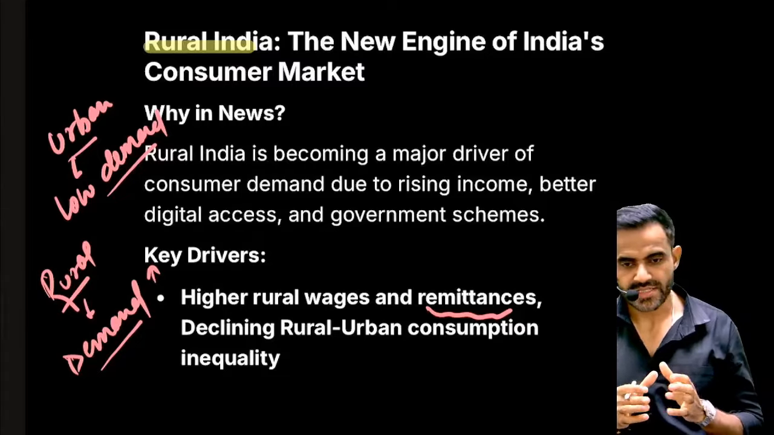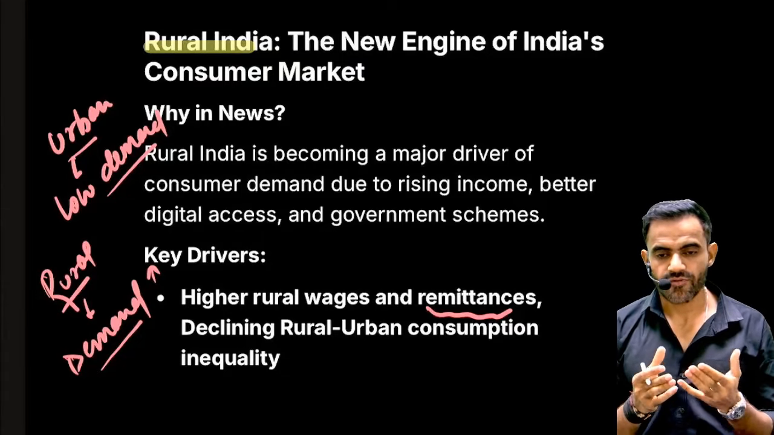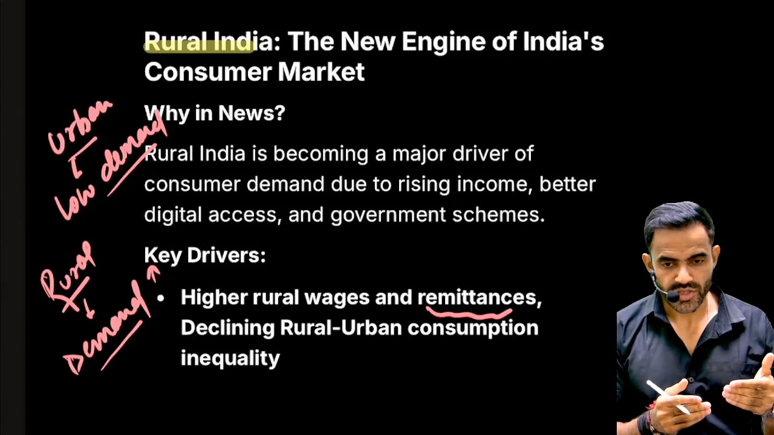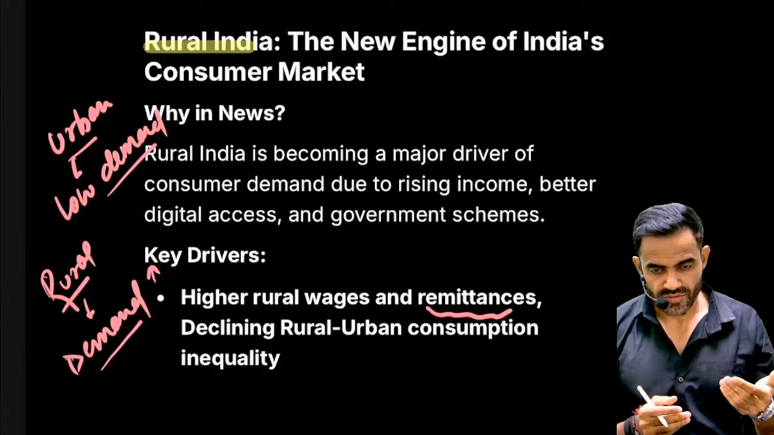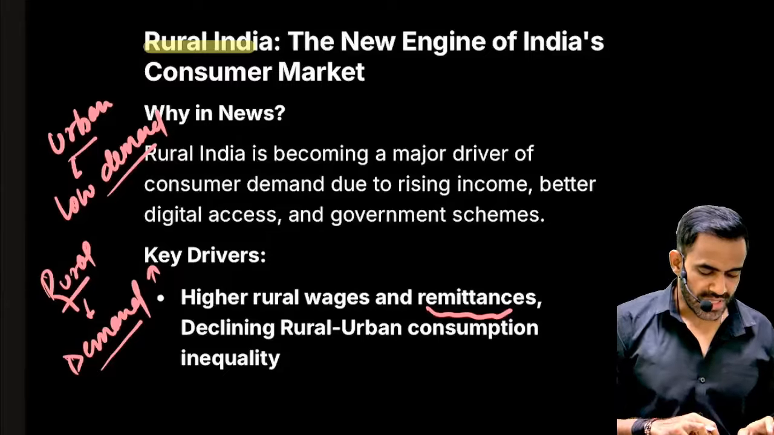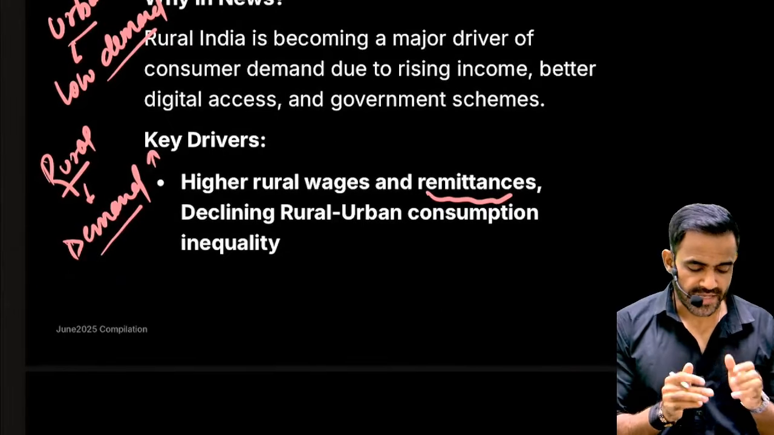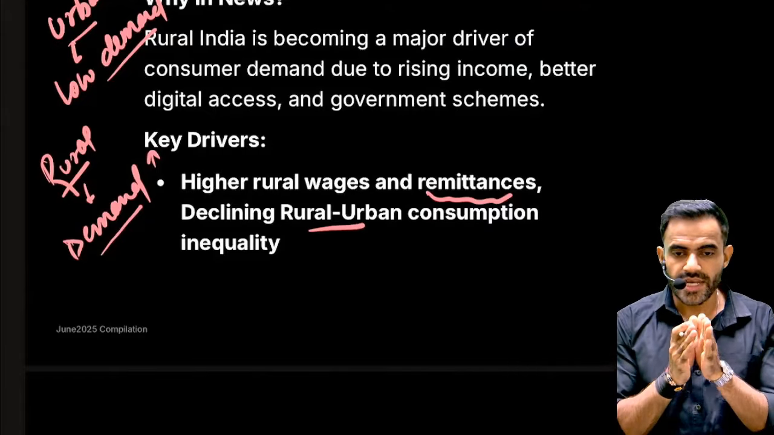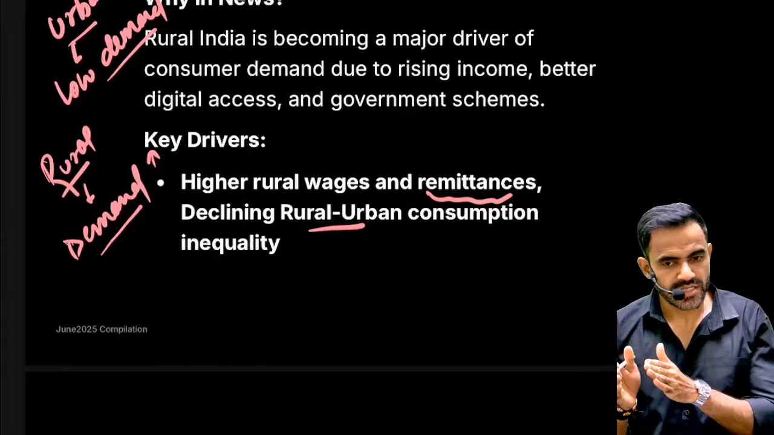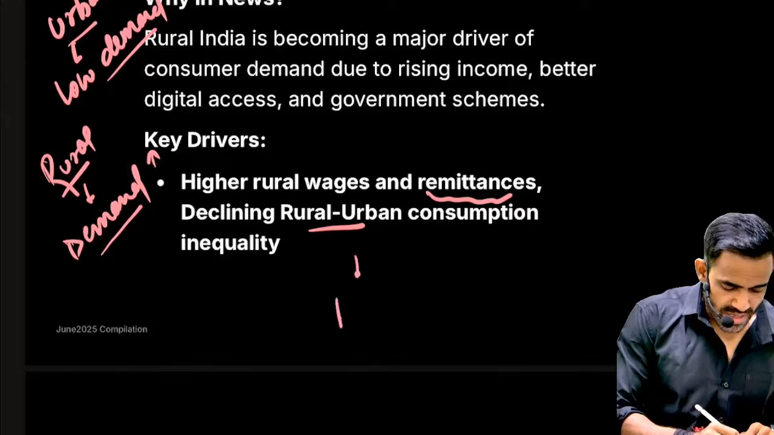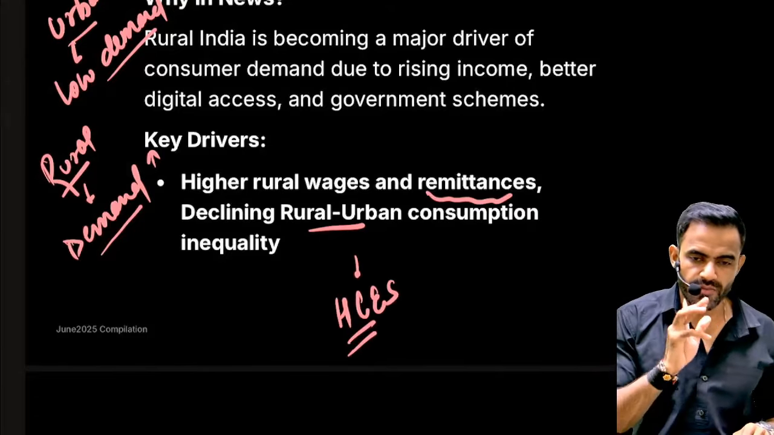Apart from that, this time, as per IMD, the rainfall is going to be better than normal. So what will happen? The agricultural production will be higher. Therefore, the income of the rural areas will increase, which will drive the consumption. So that is the crux. And that is why the difference between rural and urban consumption, that inequality, is going down. This is evident from the household consumption expenditure survey. We have covered this survey in our previous parts.